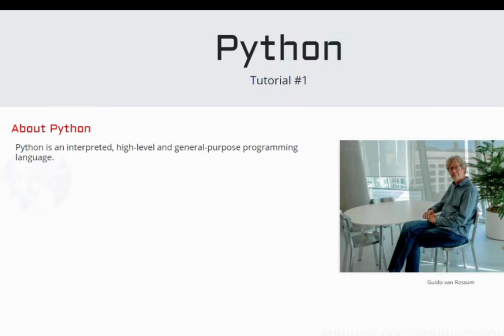So, friends, Python is an interpreted, high-level and general-purpose programming language. The person you are looking at here, named Guido van Rossum, created it. Okay, he created Python. So friends, why do we say that Python is an interpreted programming language?